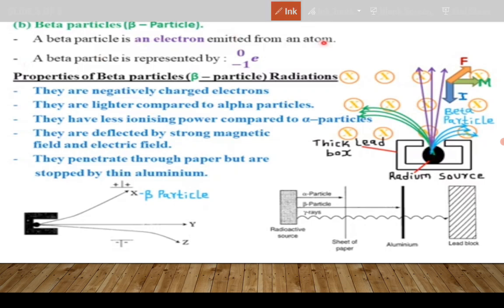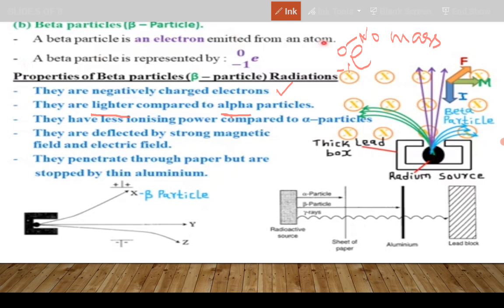Properties. All right, so beta particles are negatively charged electrons, and compared to alpha particles, they are lighter. As you might have noted in my explanation, a beta is massless, has a mass of 0 and a charge of -1. This means no mass. Therefore, it is lighter than alpha. Remember, alpha particles have a mass of 4, all right? But beta particles have no mass.